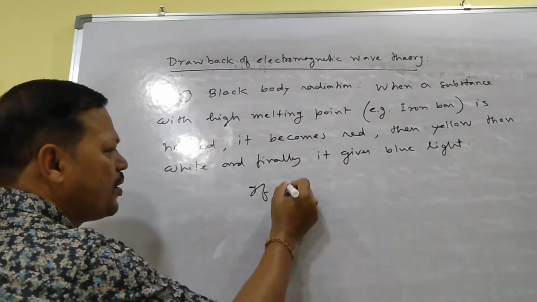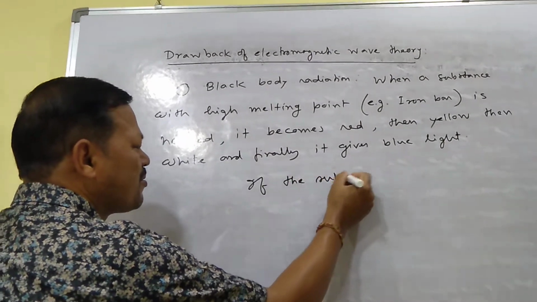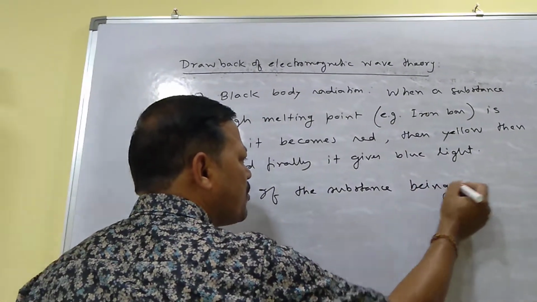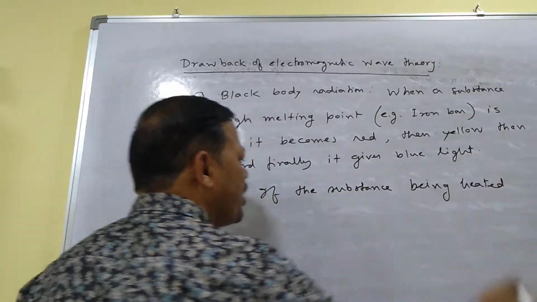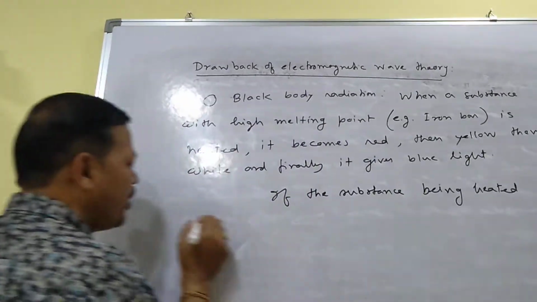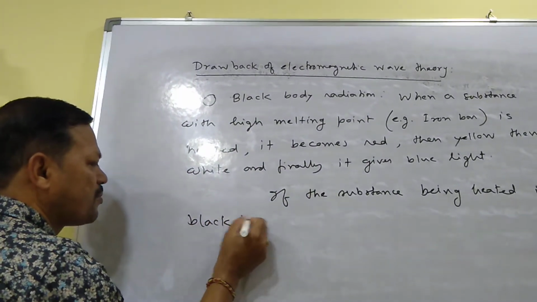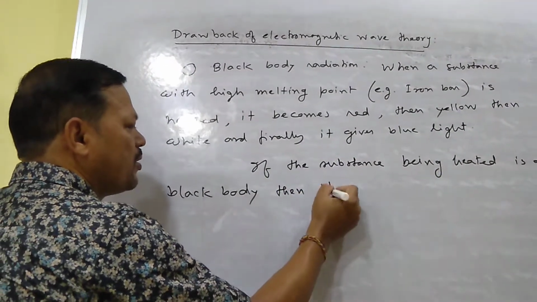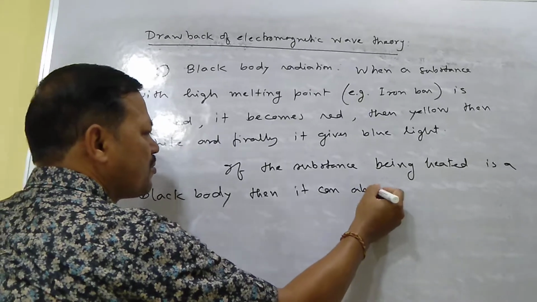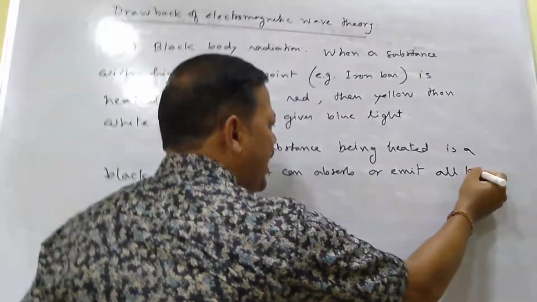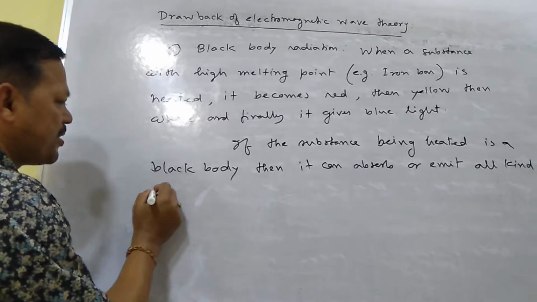If the substance being heated is a black body, then it can absorb or emit all kinds of radiation.